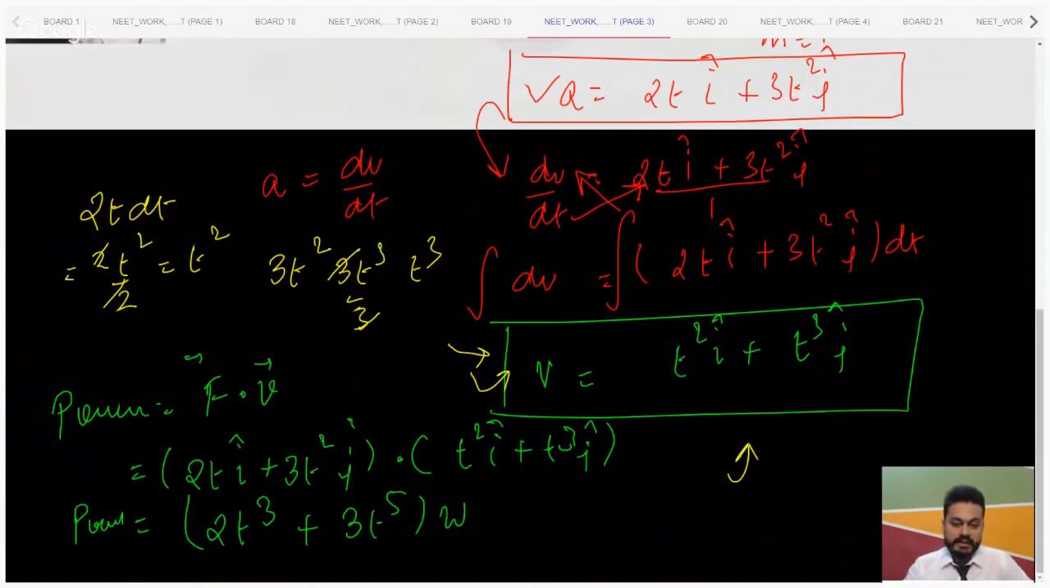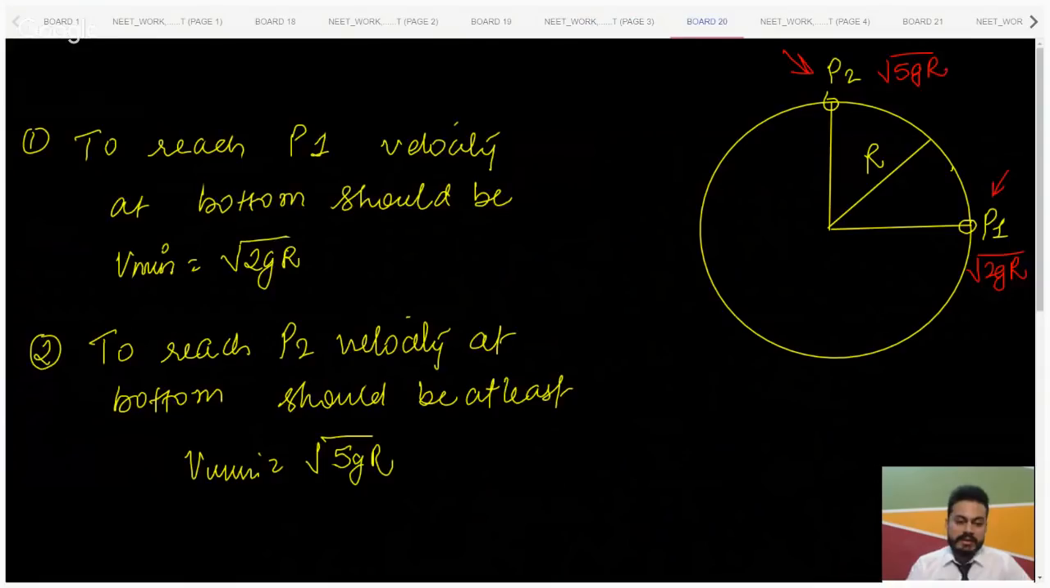Yes, Shreya now got it. So you have velocity, you have force, just find the dot product. I hope you guys are good to go, okay? So let's move to the next one, okay?